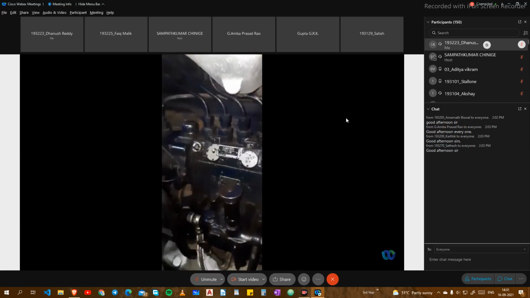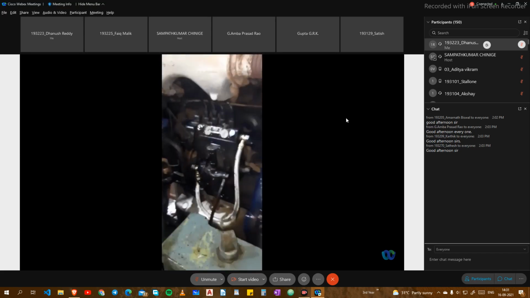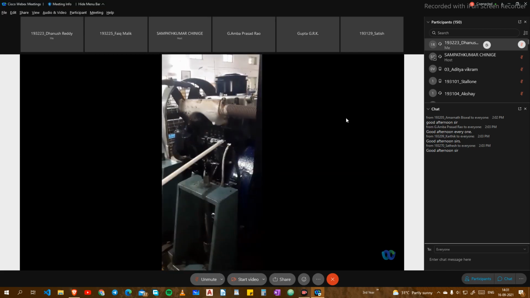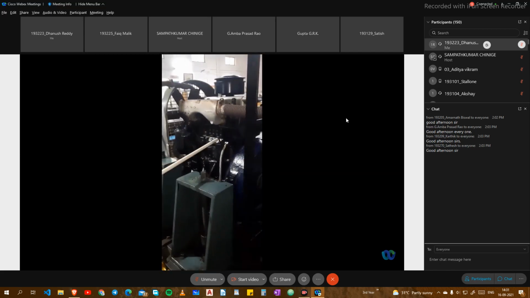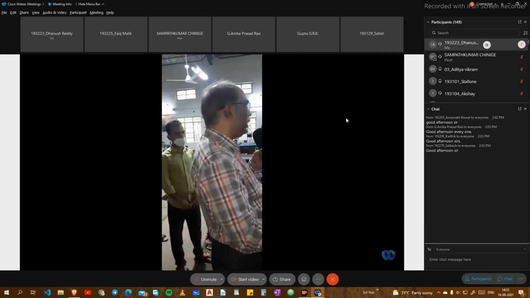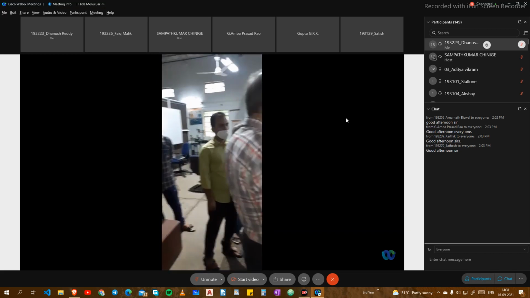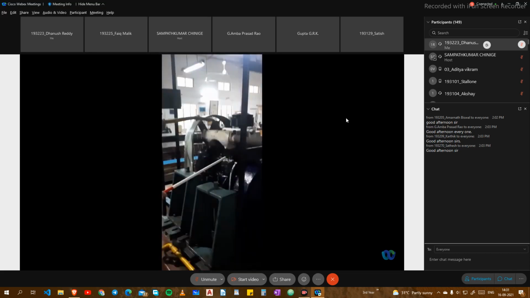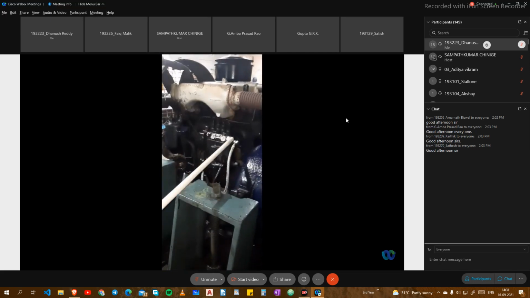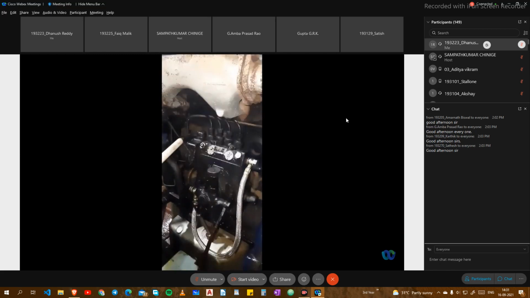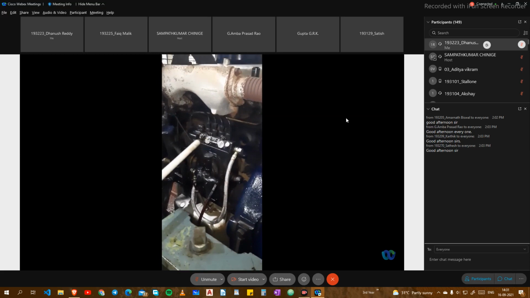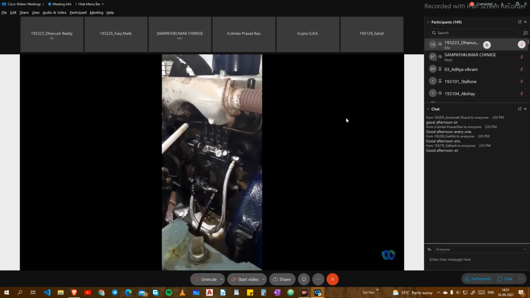One is an inline fuel injection pump, another is a rotary fuel injection pump, and common rail direct injection pump, and one more is the unit injection. Unit injection is both fuel pump as well as the fuel injector, housed in a single unit. Here it is a multi-cylinder engine. Instead of using a single pump for every cylinder, you have a cluster of 4 fuel pumps connected to the single rack. The cluster of 4 fuel injection pumps is connected to the fuel rack.